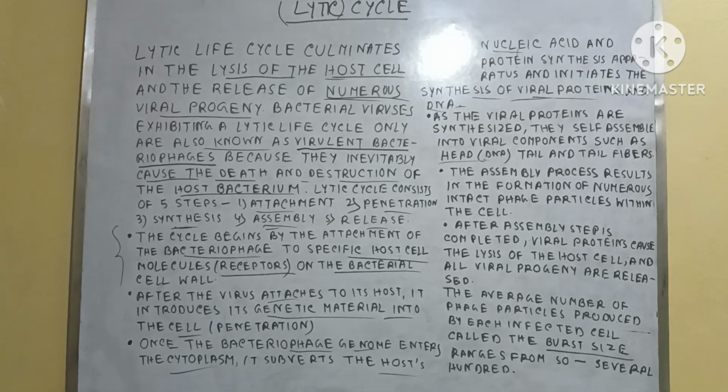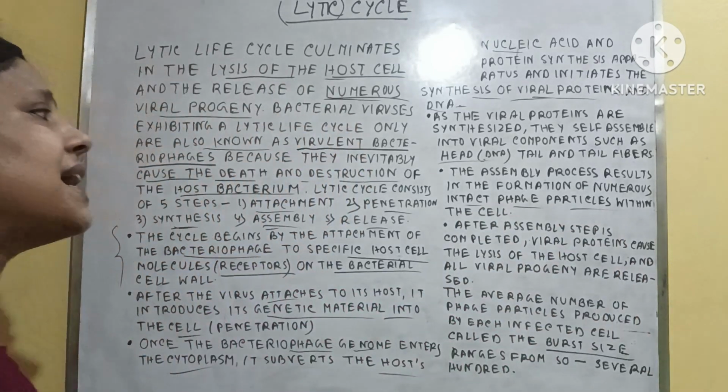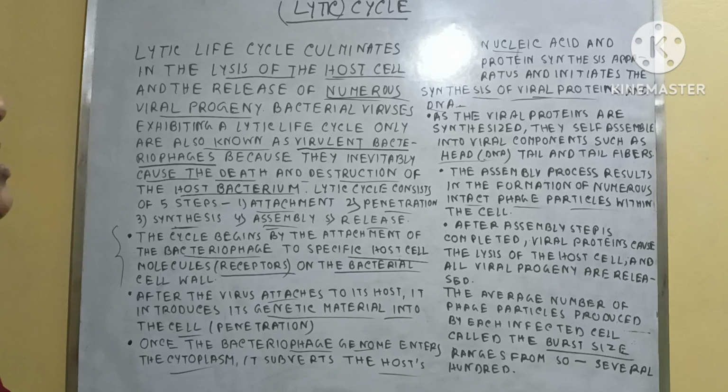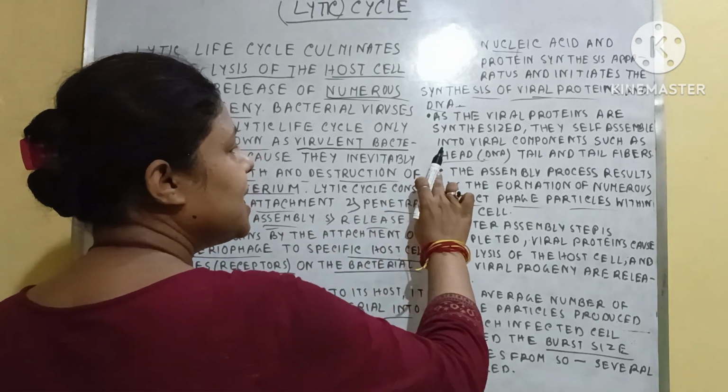Just after completion of the synthesis and assembly process, numerous intact phage particles are formed within the cell. That means a large number of phage viruses are formed within the cell. And after the assembly step is completed, this point is also included within the assembly step.